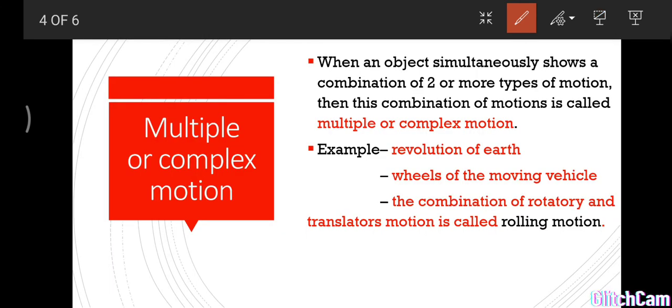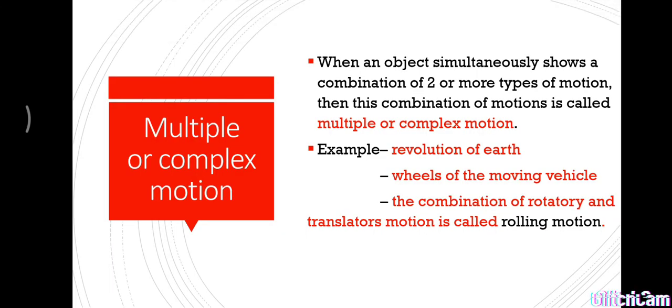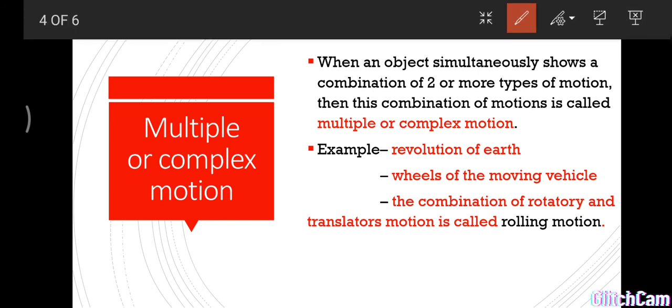Next, an important point: if any motion is a combination of rotatory and translatory, that motion is called rolling motion. An example of multiple or complex motion is the revolution of the earth. While revolving, it also rotates, like the wheels of a moving vehicle. This is important. The combination of rotatory and translatory is called rolling.